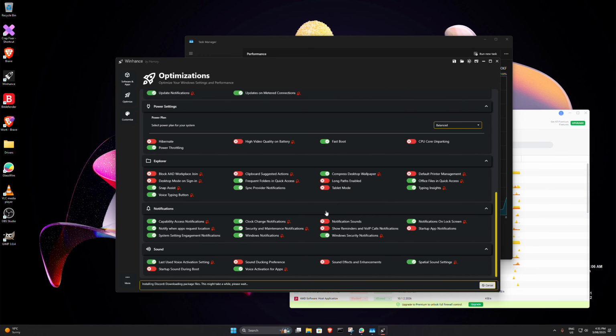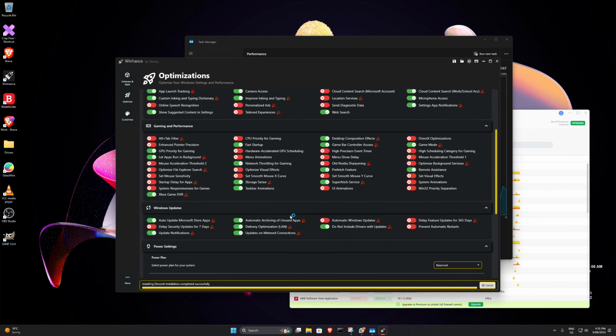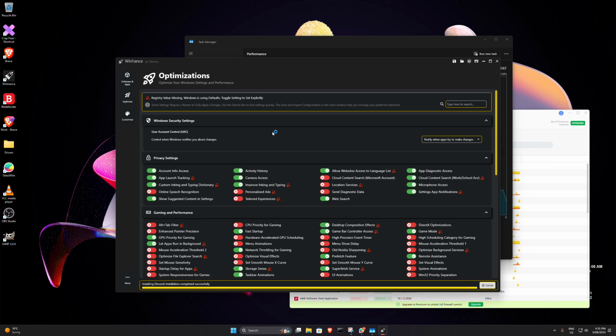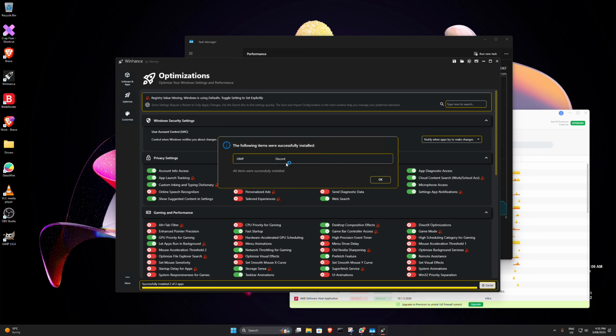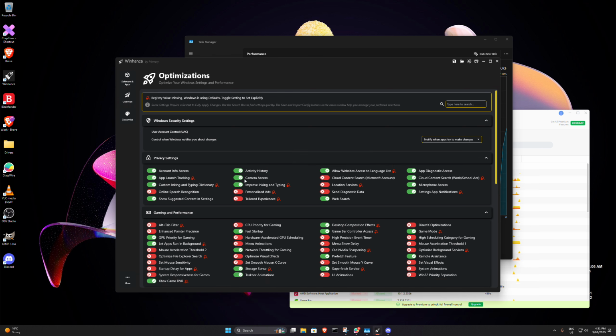I don't think you need to click anything for that, but again, I'll put a link in the description below to this. So as you can see, there we go. That's our apps installed, Discord and our imaging app.